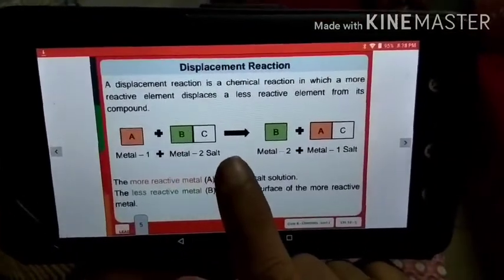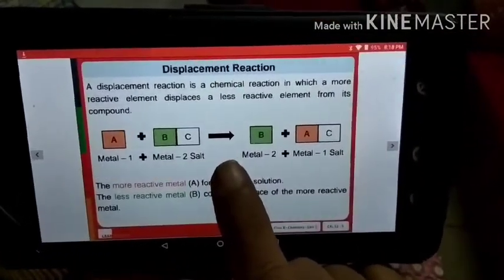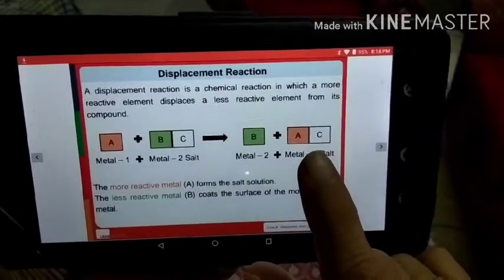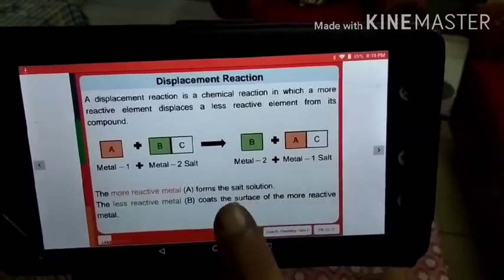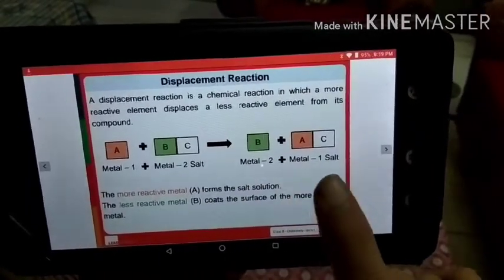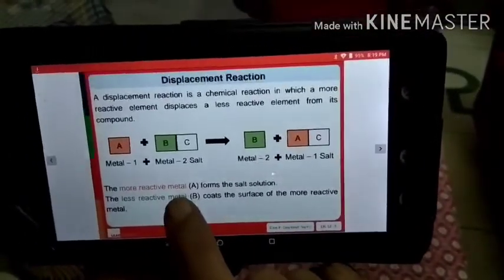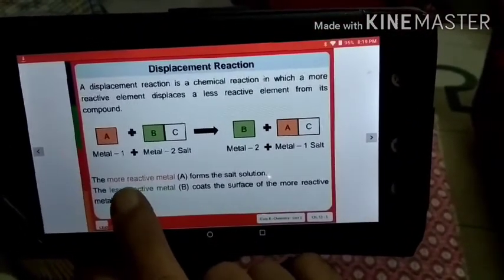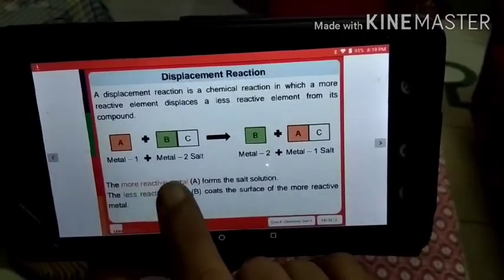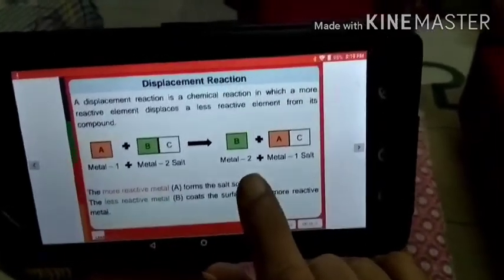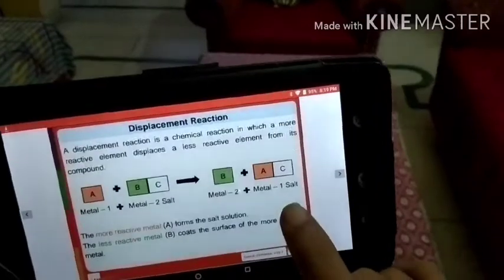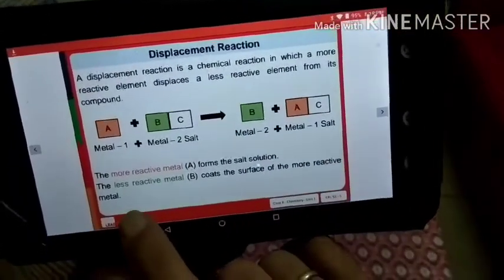Now, a metal displacement reaction is a chemical reaction in which a more reactive element displaces a less reactive element from its compound, like this. You can see metal A plus BC gives us metal B plus AC, which is a metal salt. What do you understand?